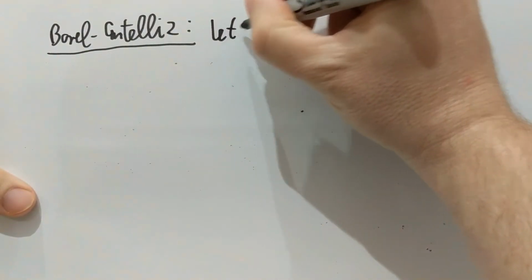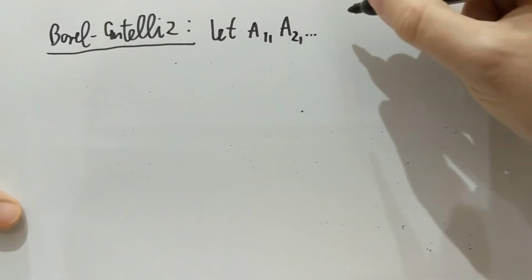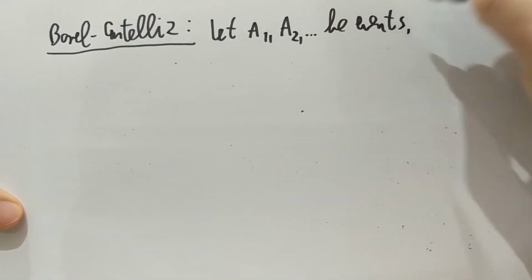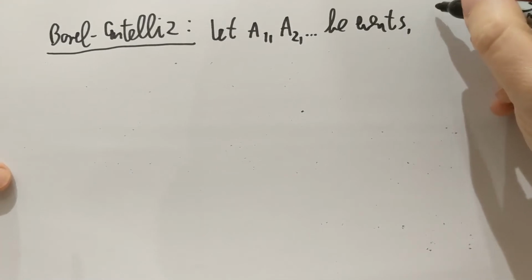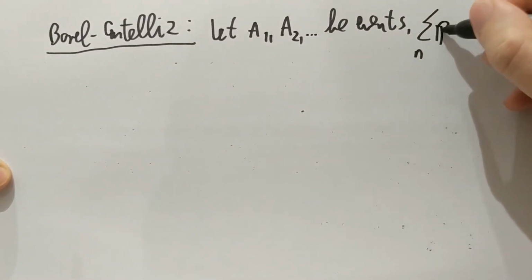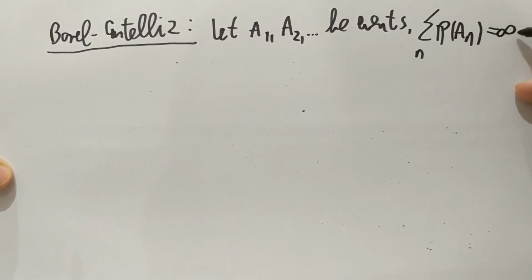So again, let A1, A2, and so on be events in a probability space. And suppose that the sum this time is infinite. So assume that the sum of the probabilities is infinite. And I need one more assumption this time.